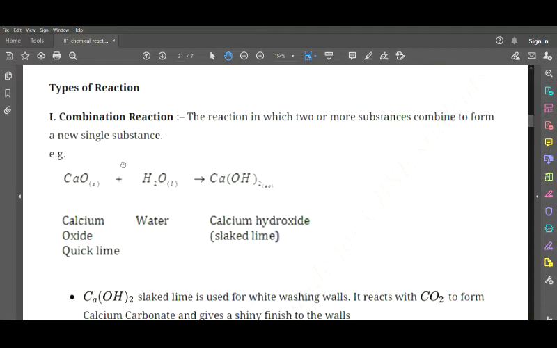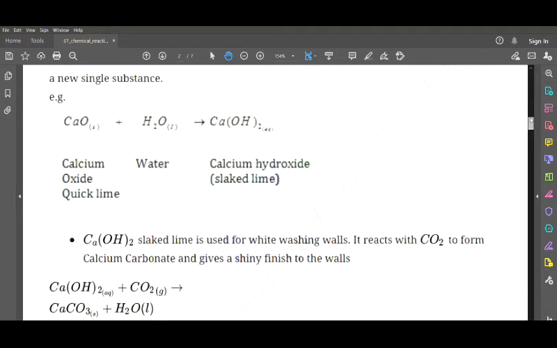What you get, for example, we have calcium oxide, or we call it quicklime, when added with water. Calcium oxide when added with water gives us calcium hydroxide. So here you see that two substances are combining, that is CaO plus H2O is combining together to give us Ca(OH)2, which is in aqueous solution.